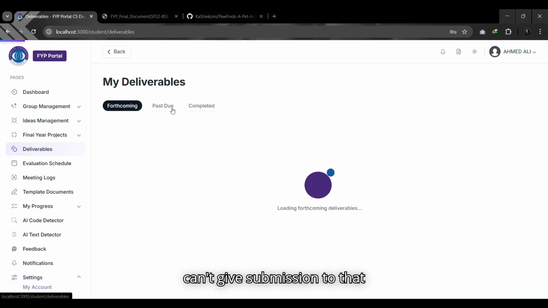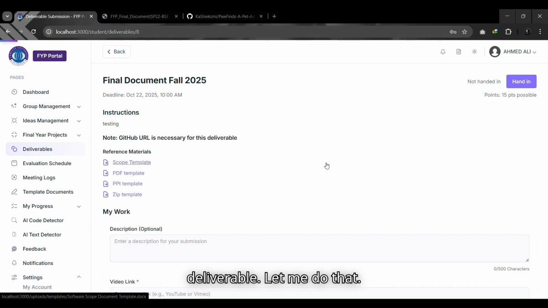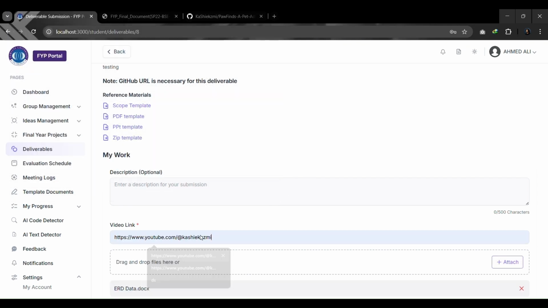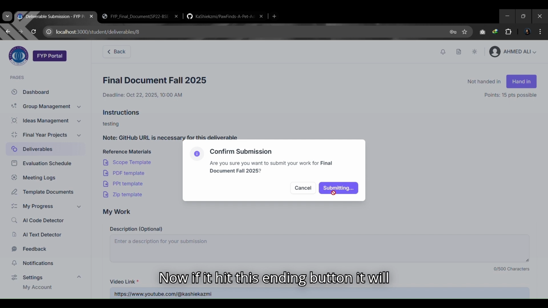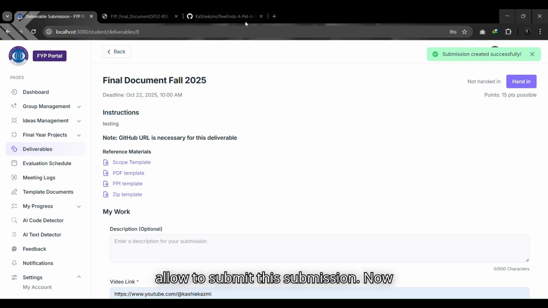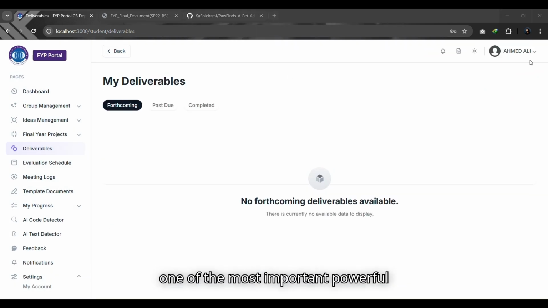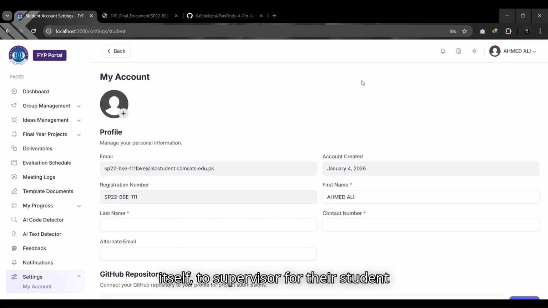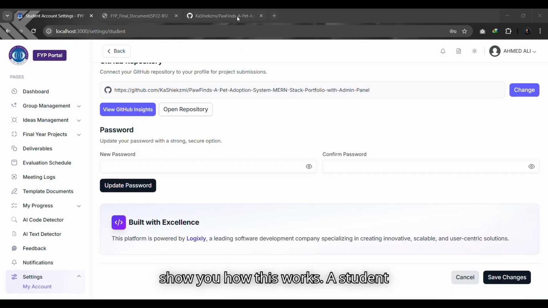Now the student can give a submission to that deliverable. Let me do that. Now if I hit this hand in button, it will allow me to submit the submission. Now one of the most important, powerful features, which is available to the student itself, to the supervisor for their student groups, or to admin, FAP lead, HOD, program in charge, is to run an AI code analysis for student groups in CS department. Let me show you how this works.